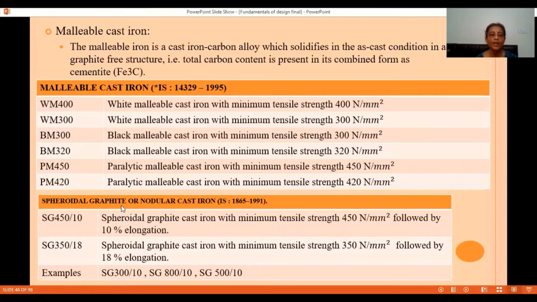Next material which we are going to study is spheroidal graphite cast iron, or nodular cast iron, and it is designated on the basis of IS 1865. SG is spheroidal graphite. SG 450/10 means spheroidal graphite cast iron with minimum tensile strength of 450 Newton per mm square with 10% elongation. That is, minimum 10% elongation is permitted in this material.